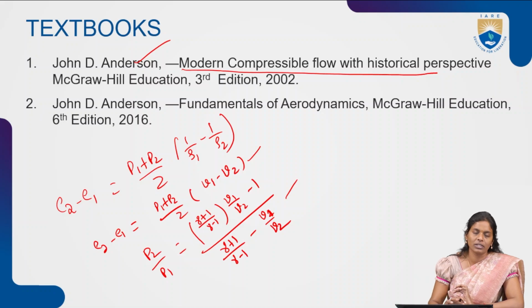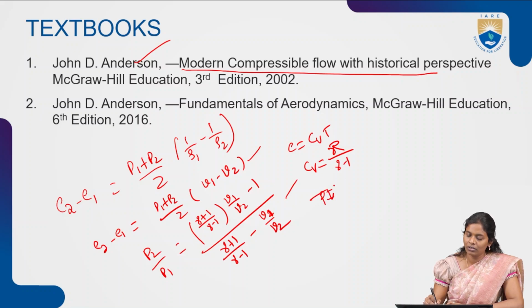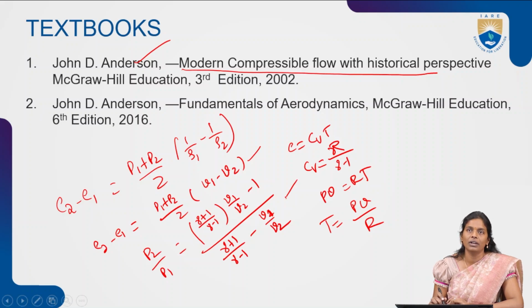You just have to substitute E equals CvT, then Cv is nothing but R by gamma minus 1, then PV equals RT, so from there T equals PV by R. That's how we achieved it, by substituting these equations for region 1 and region 2, and we have obtained this expression, right? So this is all about the Hugoniot equation.